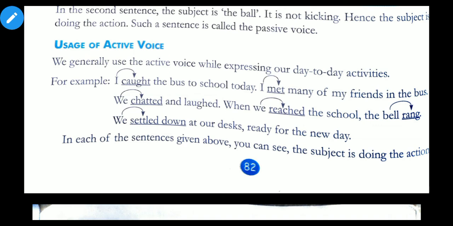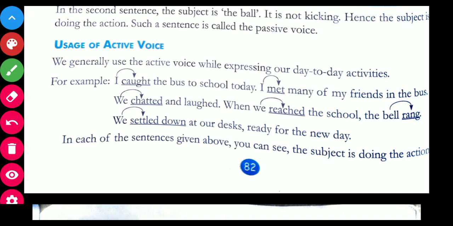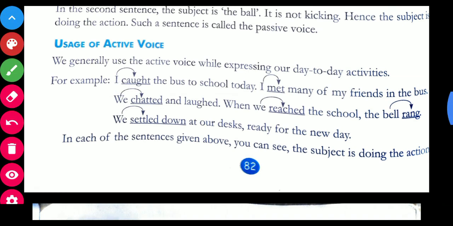जब हम active voice use करते हैं, when we use active voice, when we are doing daily activities or routine work. See, for example, I caught the bus to school today and met many of my friends in the bus. So over here in this sentence you can see that the subject is I, and the action is being performed by I itself.